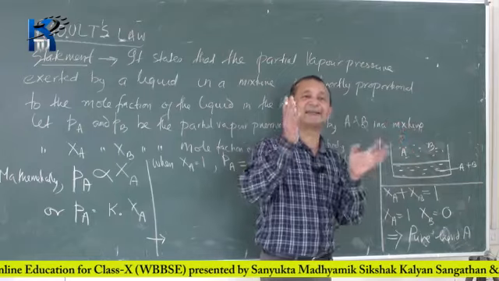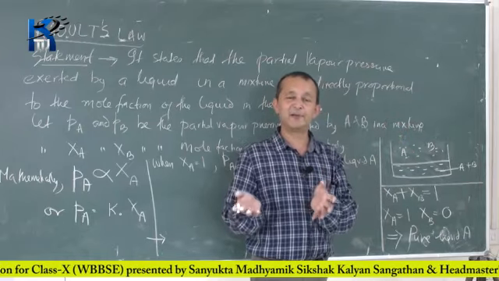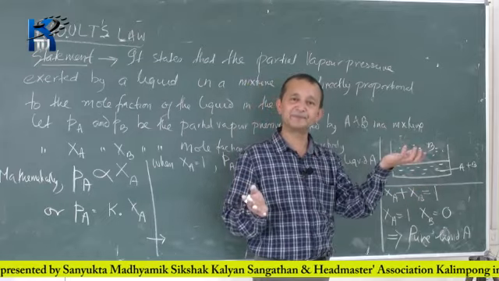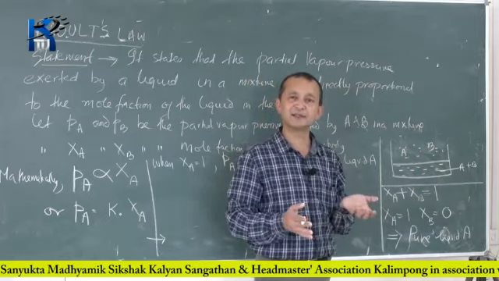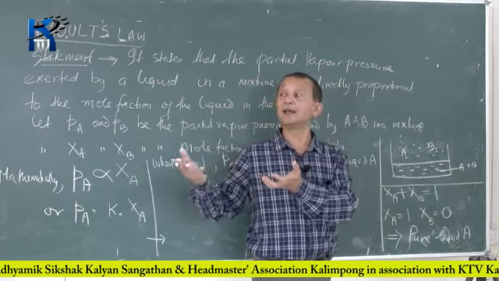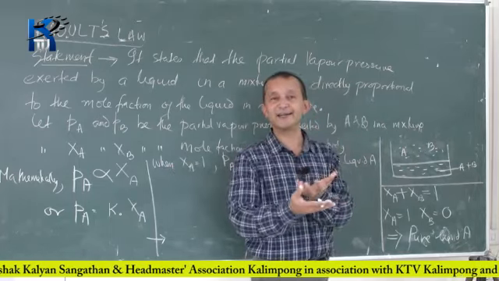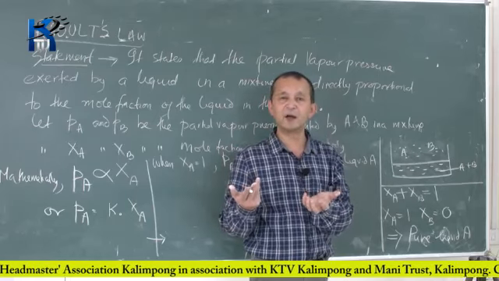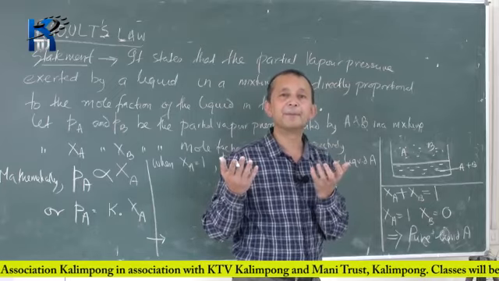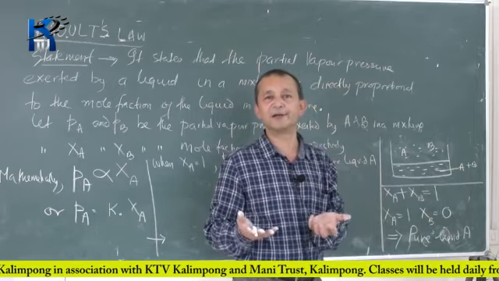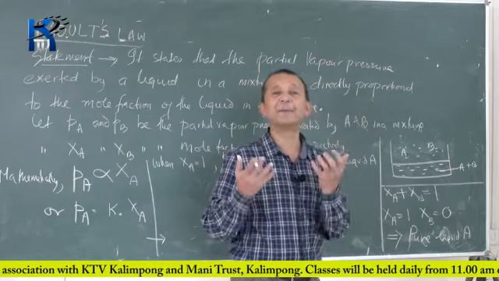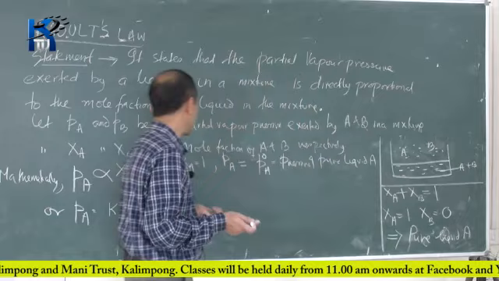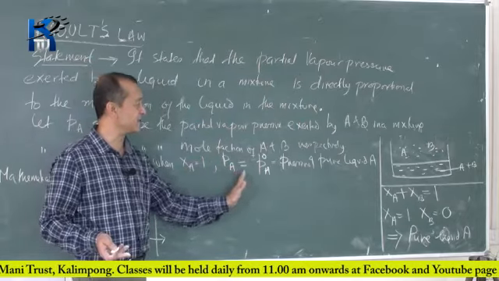Supposing you have ethyl alcohol and water, then the partial pressure will be the partial pressure of ethyl alcohol and the partial pressure of water. But supposing you have pure water in a glass, then the pressure on top of the water surface will be equal to the pressure of pure water only. We don't call it partial pressure of water in that case, because there is no other component. Therefore XA equal to 1 means PA is equal to PA naught.